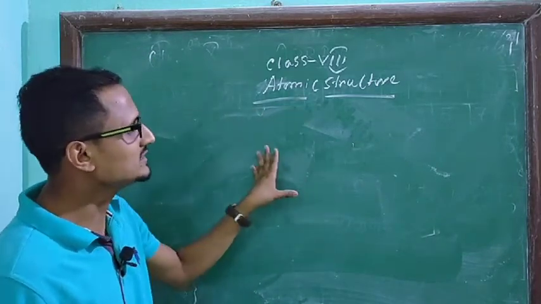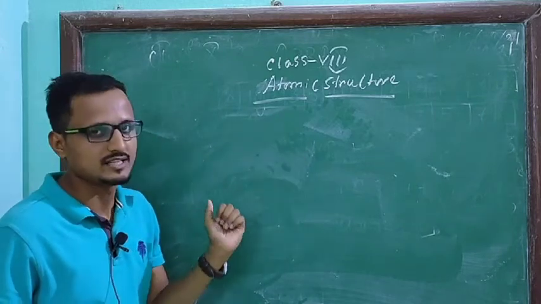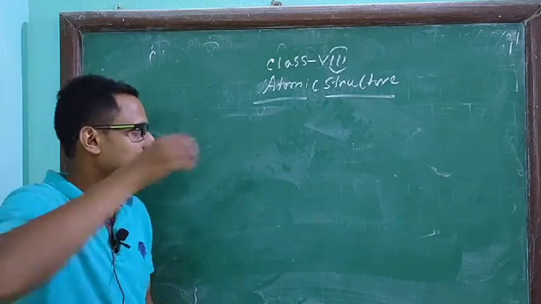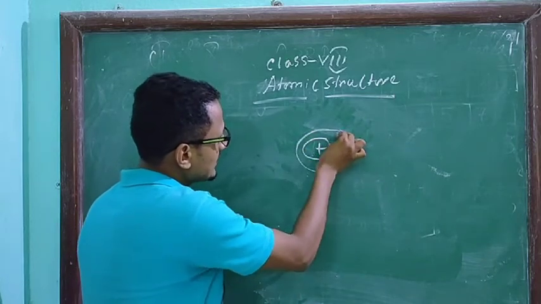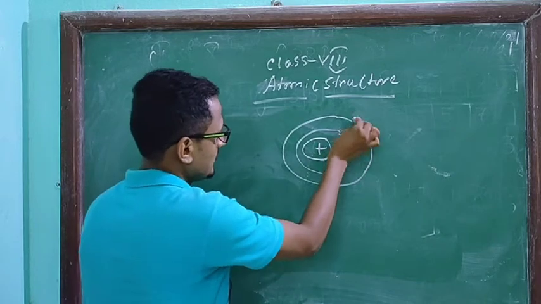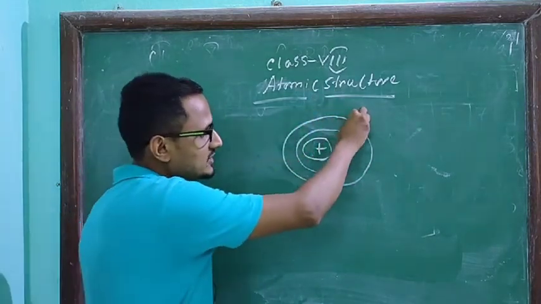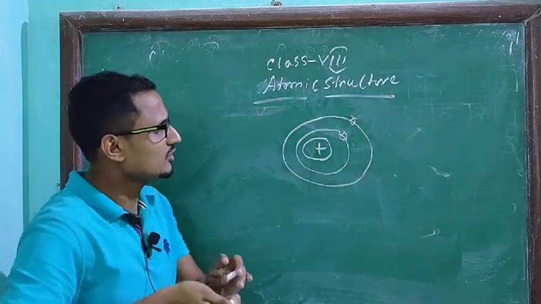And around the nucleus, in separate orbits, electrons will revolve around the nucleus. That is the Rutherford atomic theory. One nucleus will be there, and around the nucleus, in different orbits, electrons will revolve.